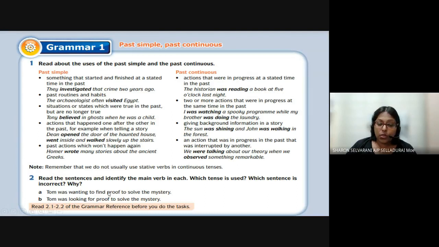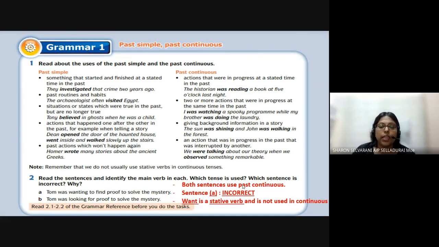Let's look at these two sentences here. A: Tom was wanting to find proof to solve the mystery. And another one: Tom was looking for proof to solve the mystery. Let's do it as a revision. Both sentences here are in past continuous. Why? Can you see this -ing?